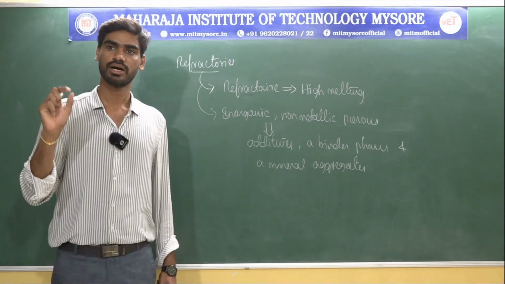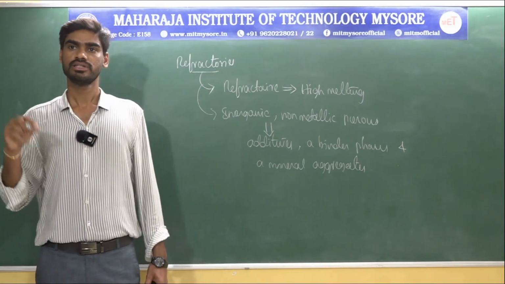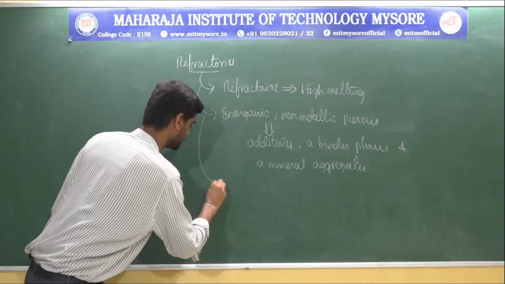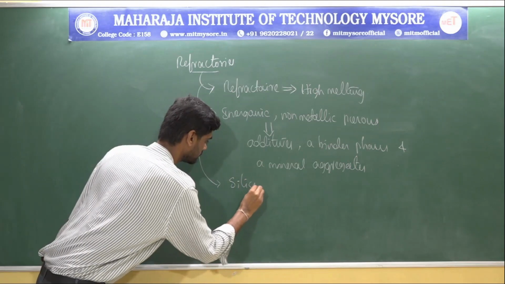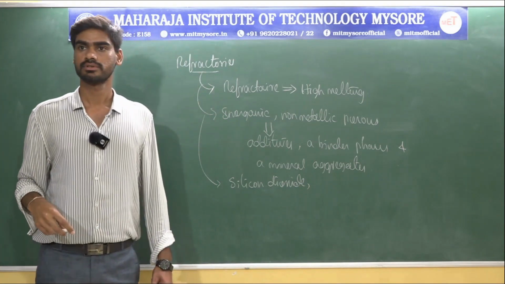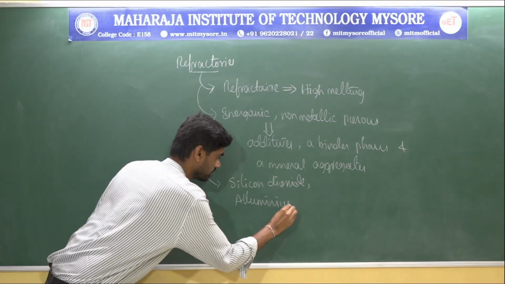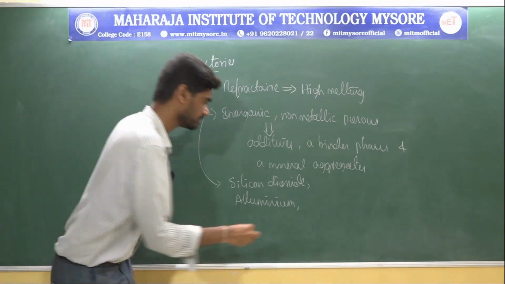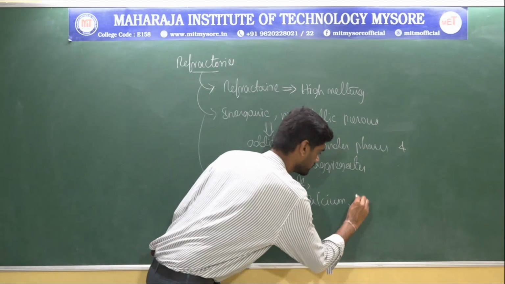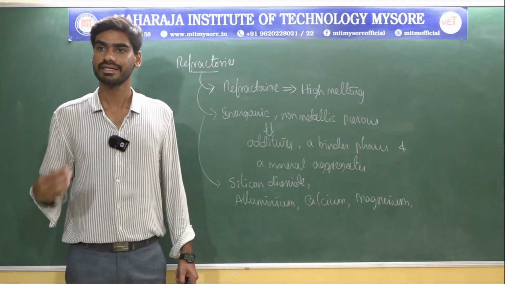That's why the word refractory, meaning high melting, is given to those materials. The main raw materials used to make refractories are typically silicon dioxide, aluminium, calcium, magnesium, and zirconium oxides.